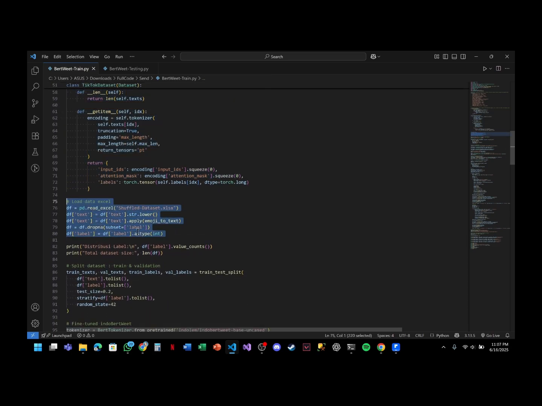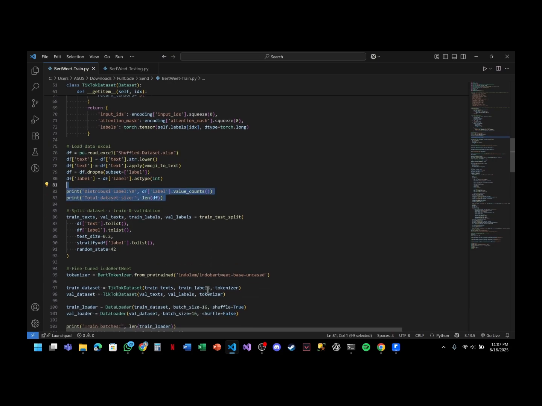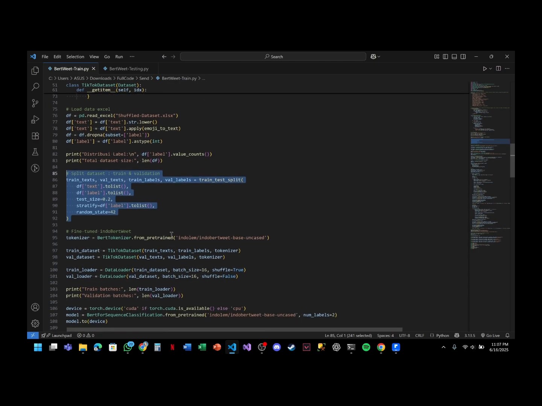After that, we load our datasets for the training and validation using shuffle datasets.slxs. After that, we will split our dataset into train and validation, where 80% will be used for training and 20% for validation. Each comment was manually labeled as 1 for sarcasm and 0 for non-sarcasm.